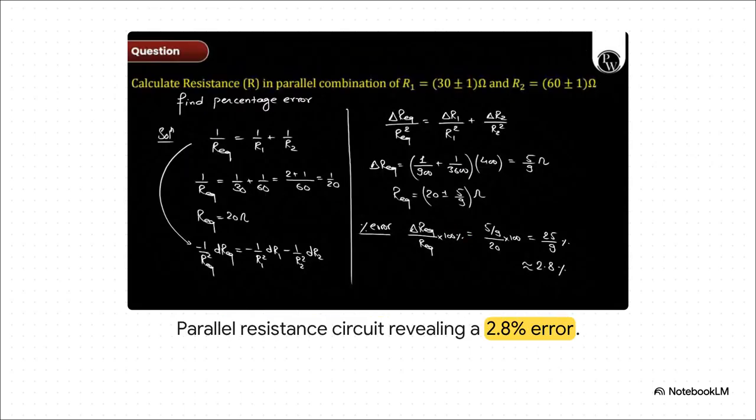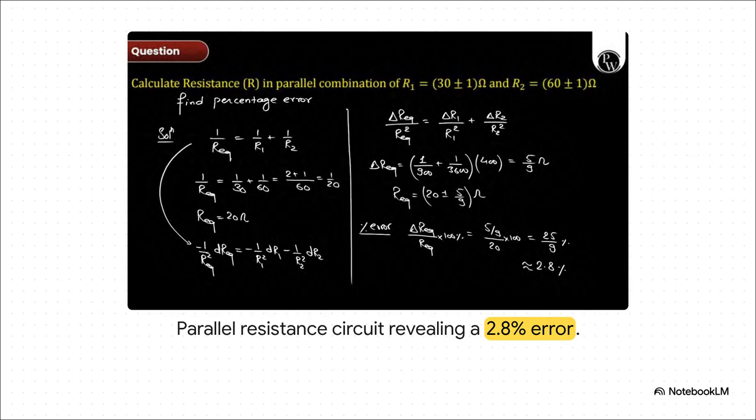To put that into perspective with a practical example, if you're engineering a parallel resistance circuit, you'd use a very similar inverse formula. By applying direct differentiation to two resistors, say one at 30 ohms and one at 60 ohms, both with a 1 ohm margin of error, we can confidently calculate a 2.8% total error margin.